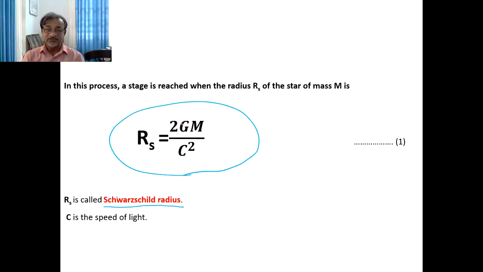And in this process, a particular stage of radius is reached when the radius of the star of mass m becomes Rs equal to 2GM by c square. Here, Rs is called the Schwarzschild radius, where G is the gravitational constant, M is the mass of the star, and c is the velocity of light.